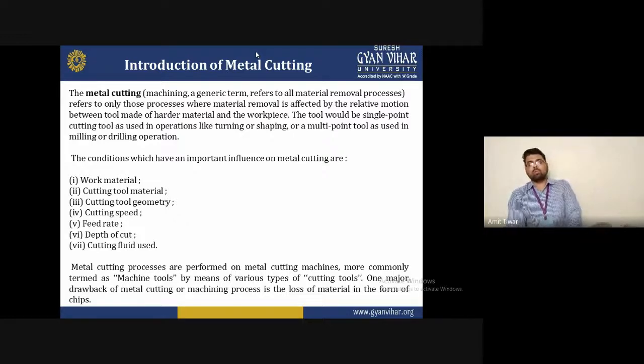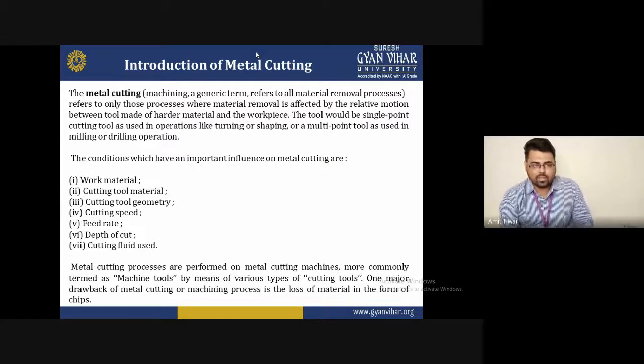Obviously, the tool material is selected to be harder than the workpiece so it can easily cut the metal, and we can find good machinability. Whenever you use a single point cutting tool for turning and shaping, or a multi-point cutting tool as used in milling or drilling, it depends on what type of operation you perform on the workpiece. On the basis of this, you select the appropriate, right tool. If you do not select the right tool for that particular operation, it will not remove the material, and it may damage the workpiece or the tool also.